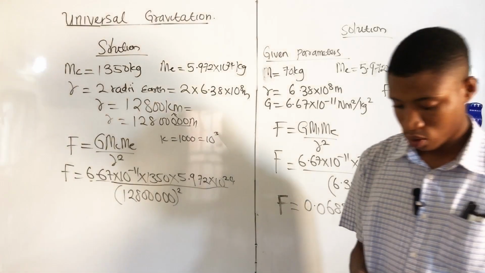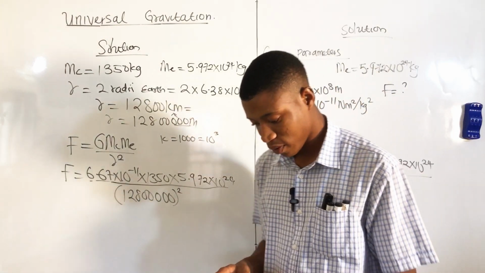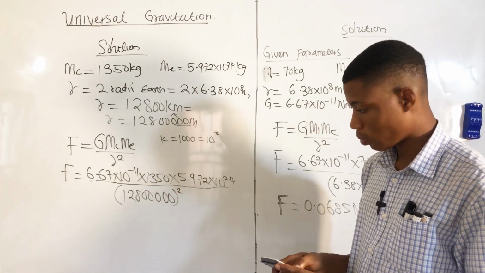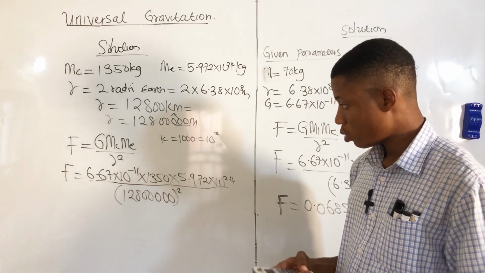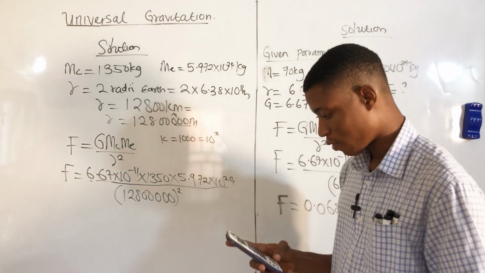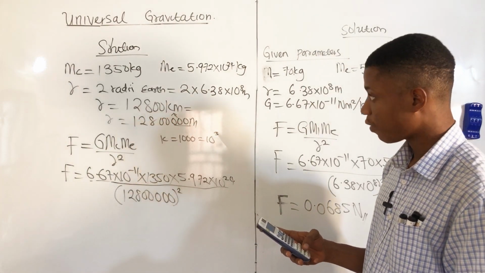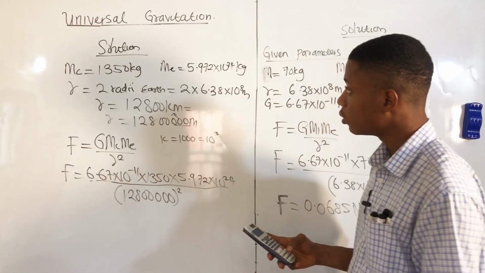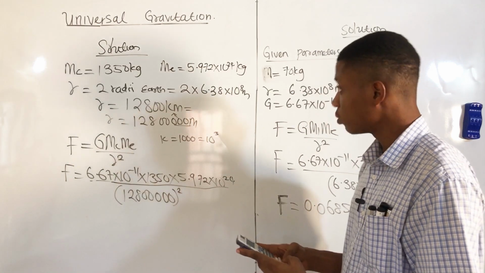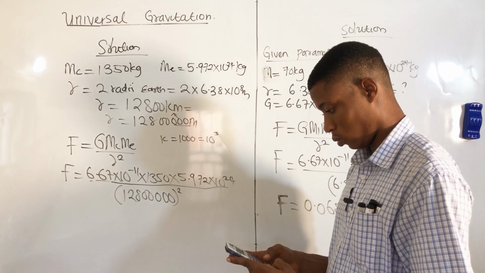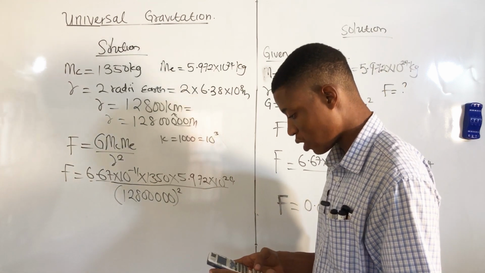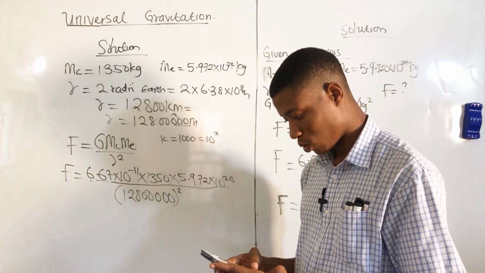So we have 6.67 times 10 to the power -11 multiplied by the mass of the spacecraft, which is 1350, multiplied by the mass of the Earth, very massive, divided by 12,800 and then the 3 zeros, 1, 2, 3.